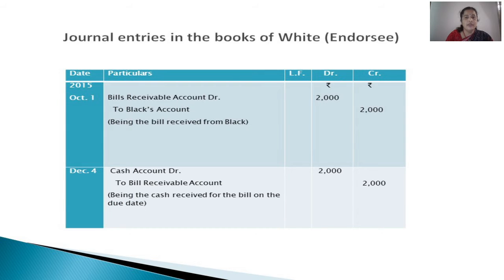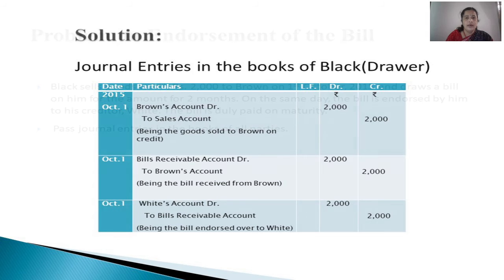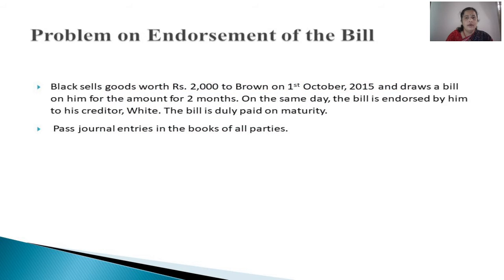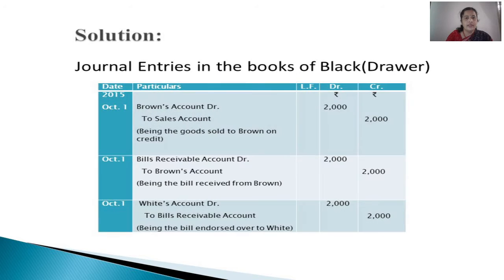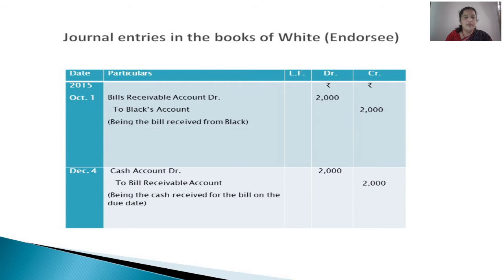So on December 4th, White is having the bill. So we are presenting this bill to the drawee, and he is making us the payment. That is, what's his name? That is Brown, right? So we are presenting this bill to Brown, and Brown is making payment on the due date, which is December 4th. So cash account is debited to bills receivable account. We are presenting this bill, so bill is going out and we are receiving cash, because it is told in the problem the bill is duly met on maturity.